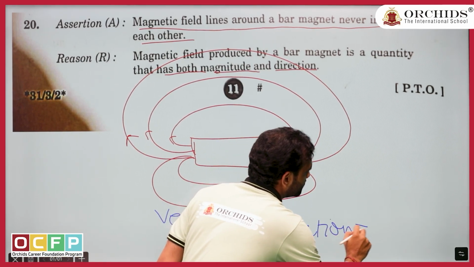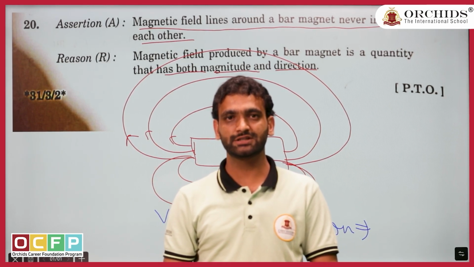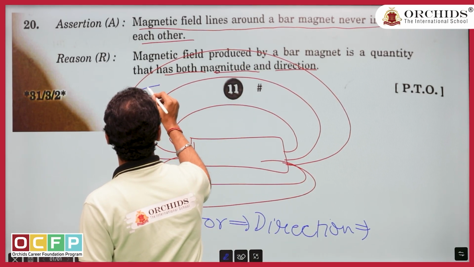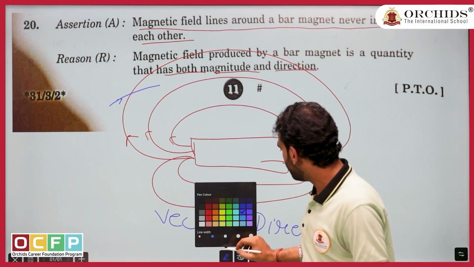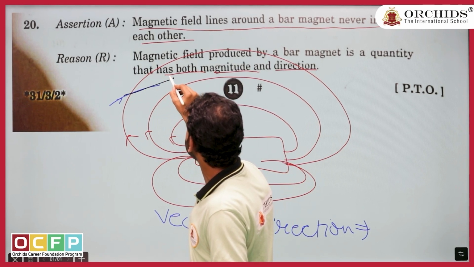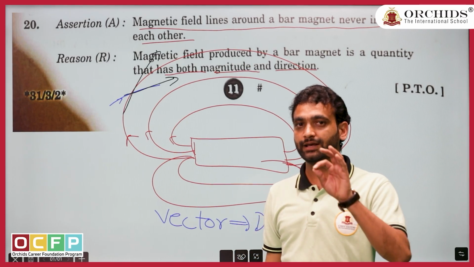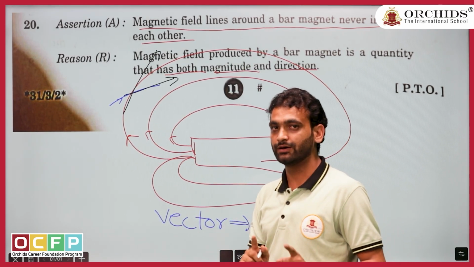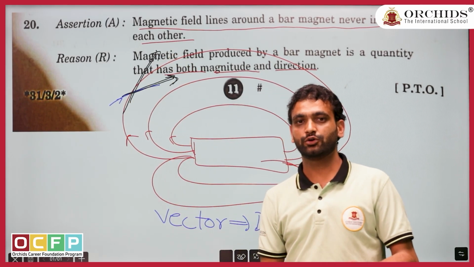If direction matters, do you think at one point 2 magnetic field lines can cut each other? Never. Suppose they are cutting like this. If someone tried to analyze this point, at this point there will be 2 directions possible of magnetic field, one this way, one this way, but it is not possible. At each and every unique point, the direction of magnetic field is unique. Sorry, at one point it can't be in 2 directions.